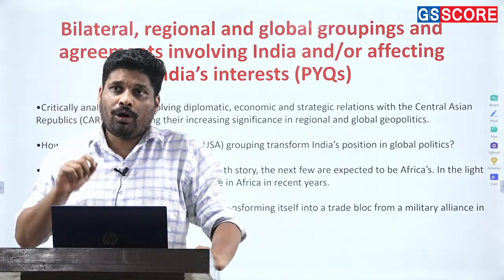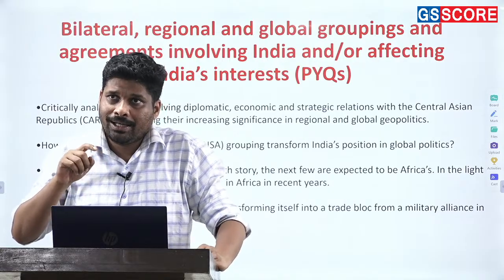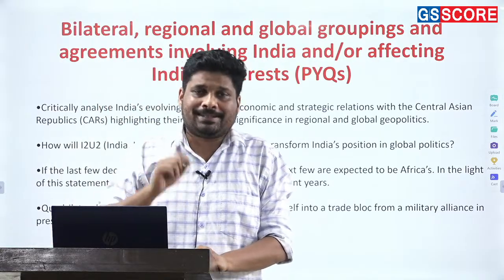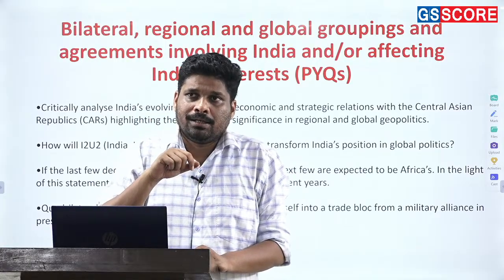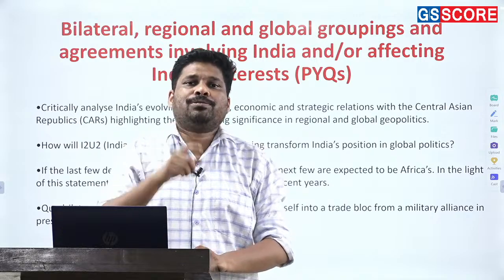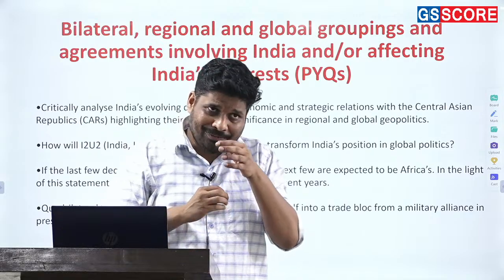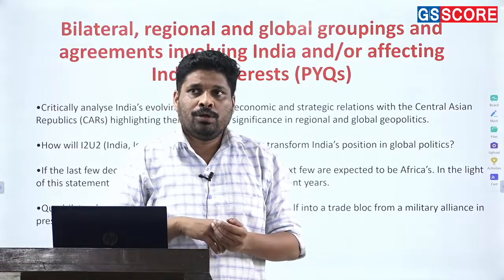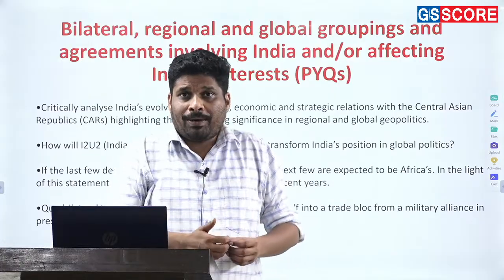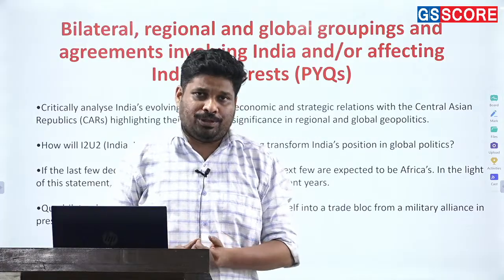What it also does is reiterate that terrorism is the core issue when it comes to India-Pakistan relations. There is a difference of perception between India and Pakistan on the core issue. Pakistan considers Kashmir to be the core issue.